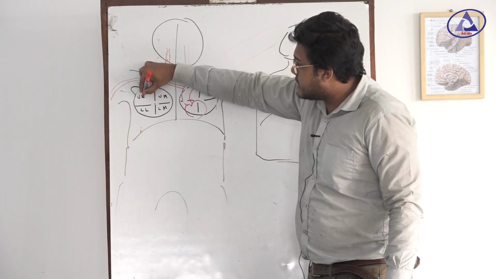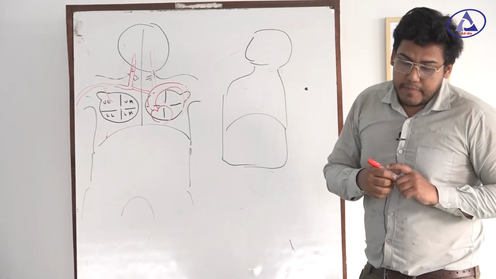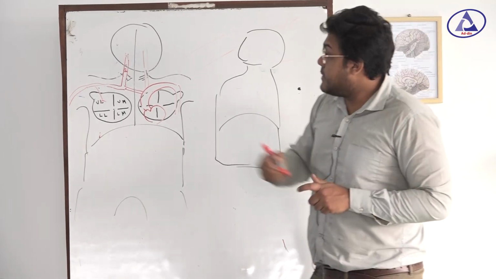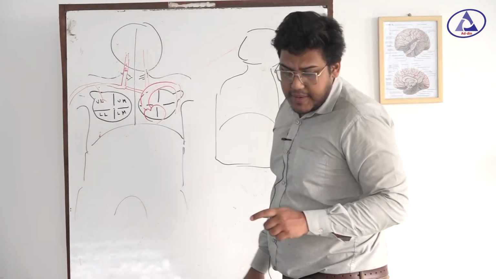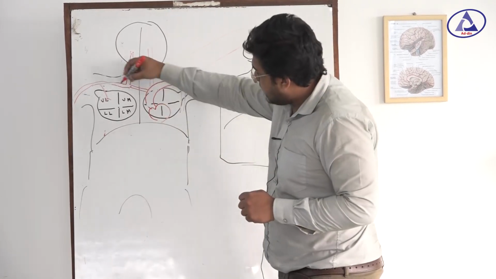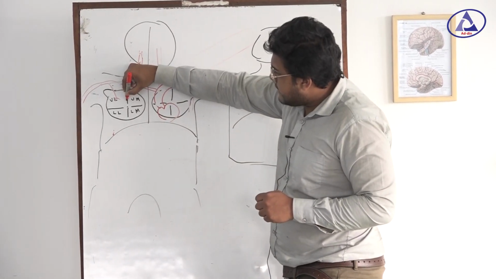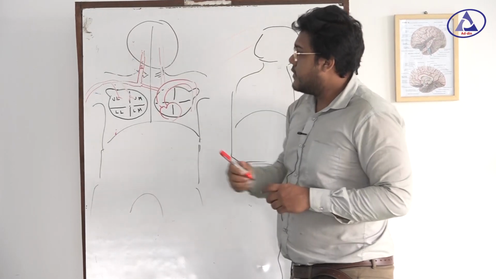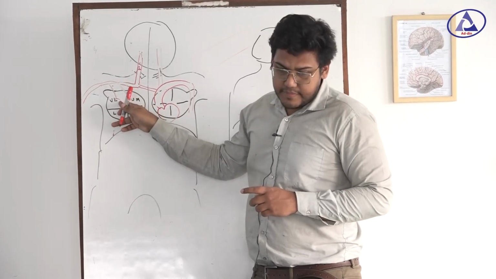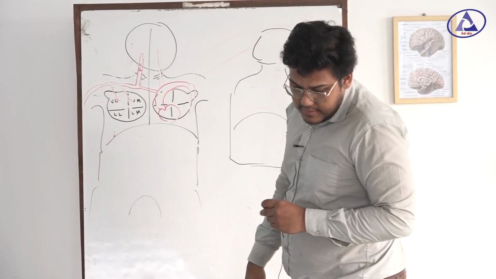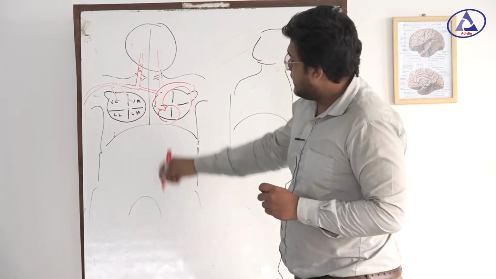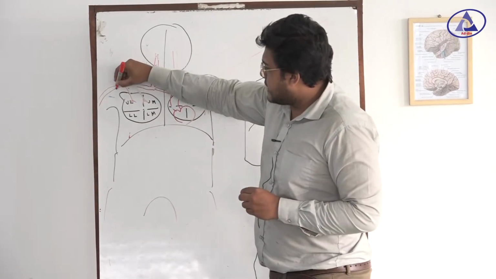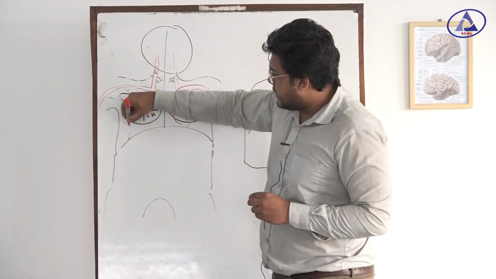From the axillary artery there is a supply to the breast. Breast gets supply from the axillary artery by three branches. First branch is the superior thoracic artery, which comes from the very first part of this artery. Then in the middle, this is the acromiothoracic artery, and the last is the lateral thoracic artery.